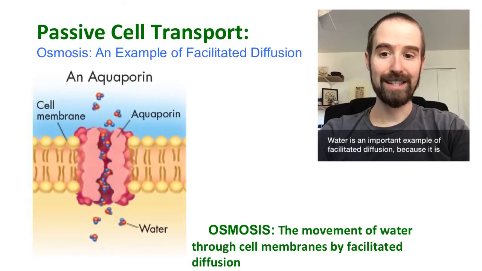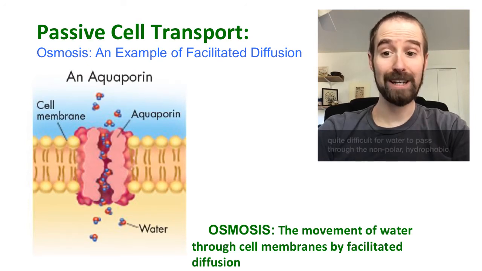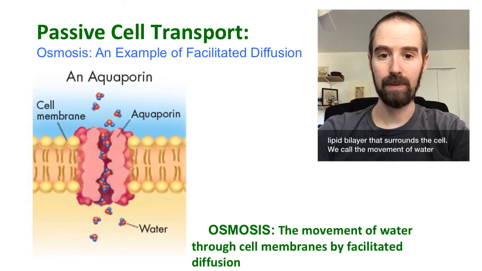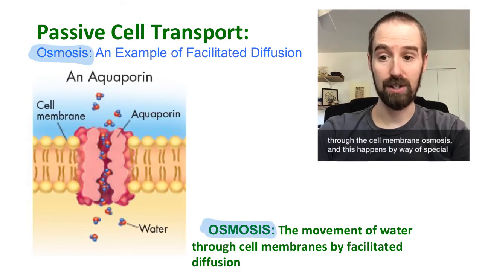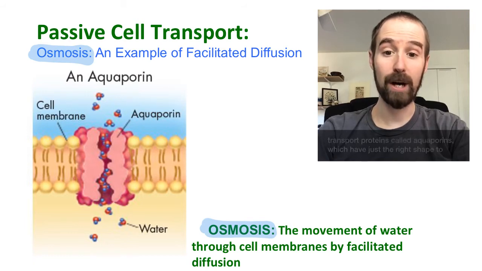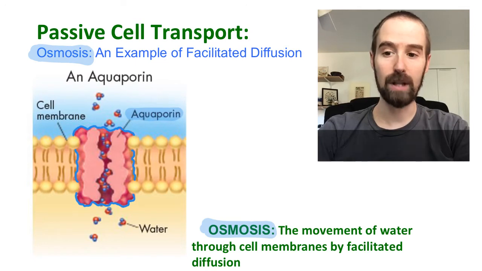Water is an important example of facilitated diffusion because it is quite difficult for water to pass through the nonpolar, hydrophobic lipid bilayer that surrounds the cell. We call the movement of water through the cell membrane osmosis, and this happens by way of special transport proteins called aquaporins, which have just the right shape to allow water molecules to pass through the cell membrane.